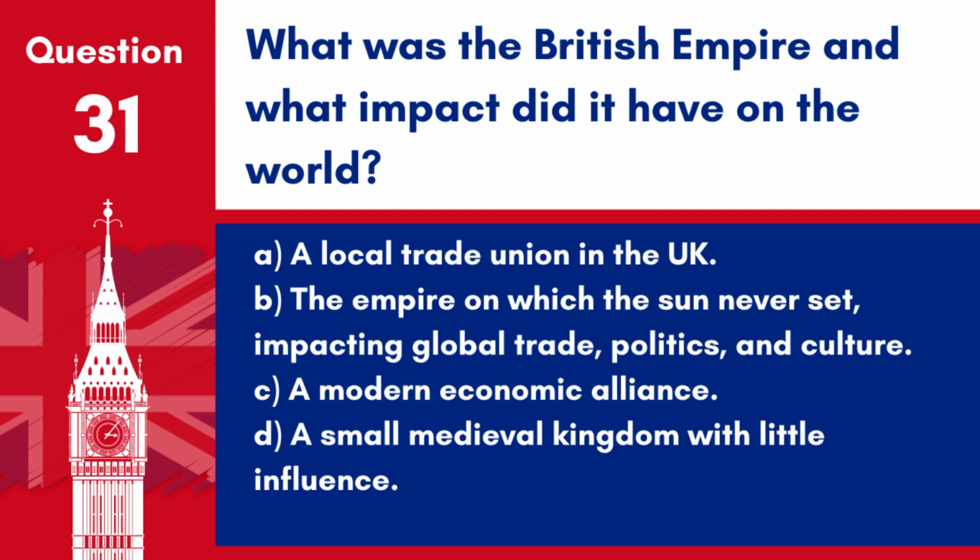D. A small medieval kingdom with little influence. Answer B. The empire on which the sun never set, impacting global trade, politics and culture. The British Empire was once the largest empire in history and had a profound influence on the modern world.